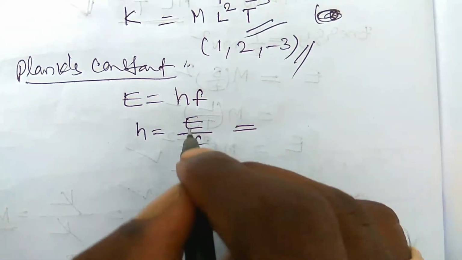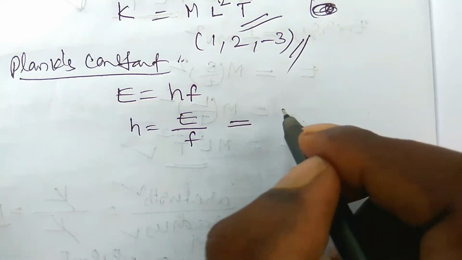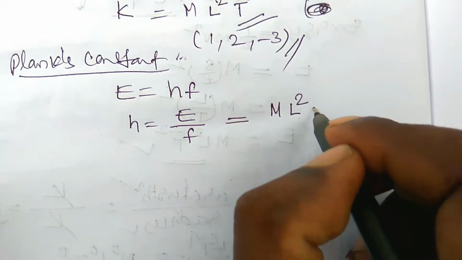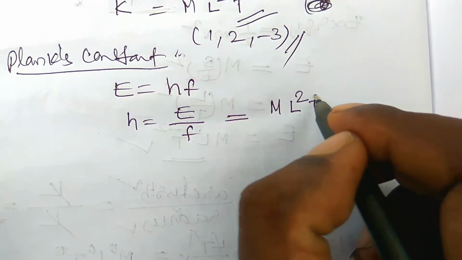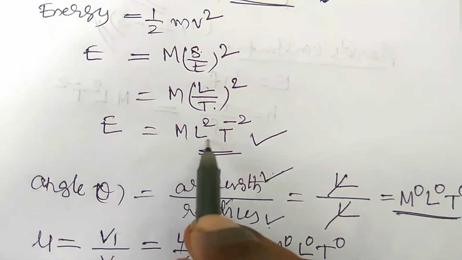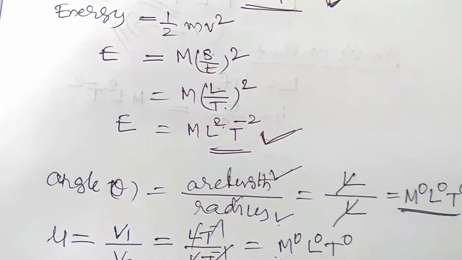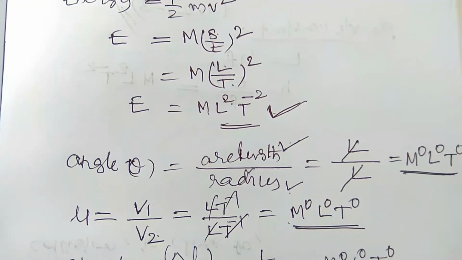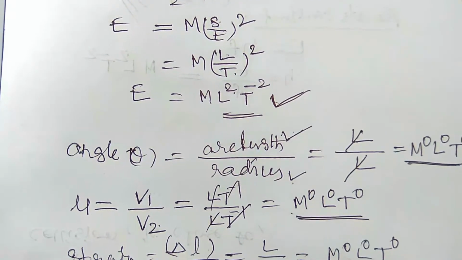Already you know the dimensional formula for energy is M L2 T minus 2. You have to remember some physical quantities in your mind, then you can write very easily, within the shortest time, with accuracy.